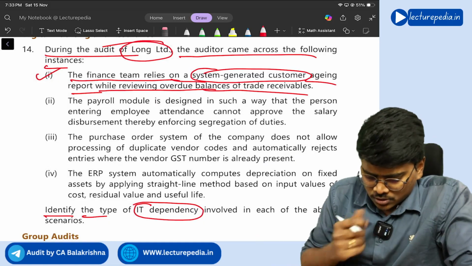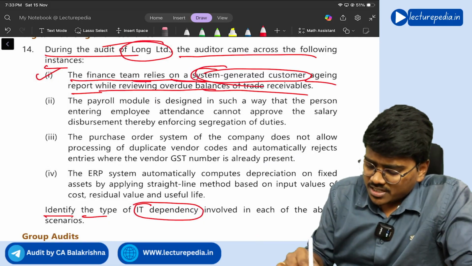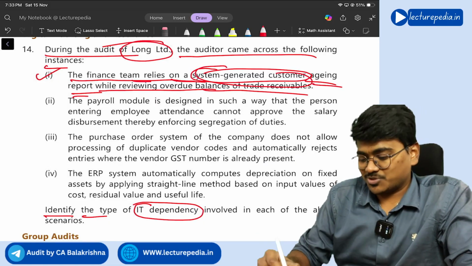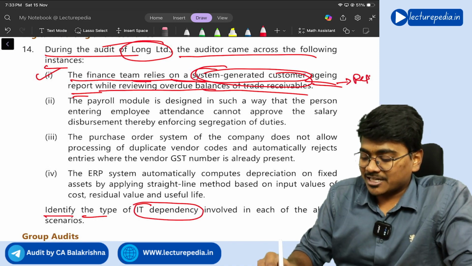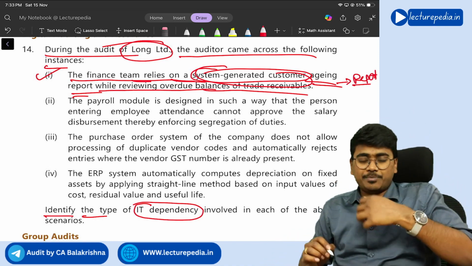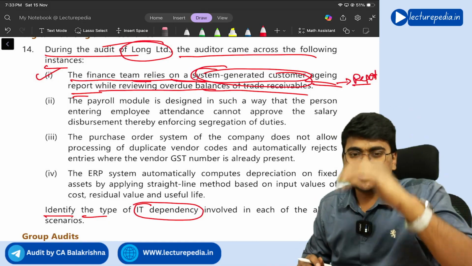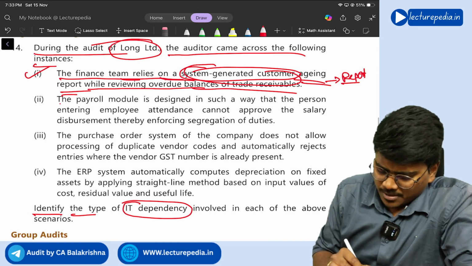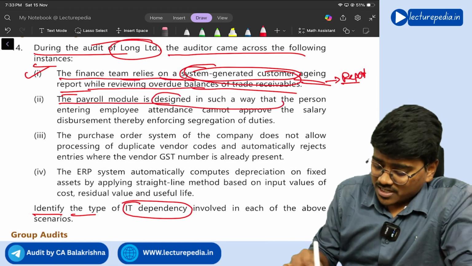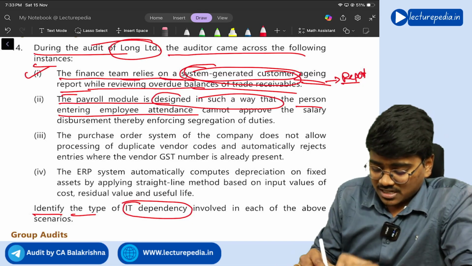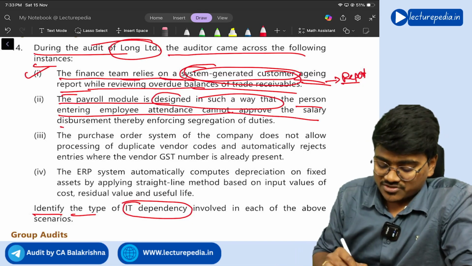Okay, let us see. So the finance team relies on system generated customer aging report, it seems. So they are only saying it is a report, right? You are dependent on information technology for report generation. Next, payroll module is designed in such a way that person entering employee attendance cannot approve the salary disbursement.